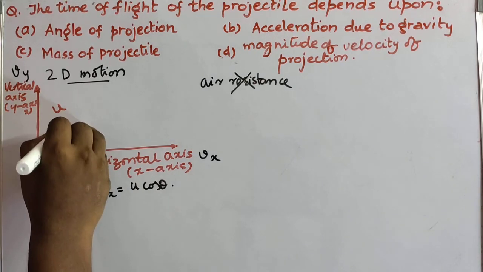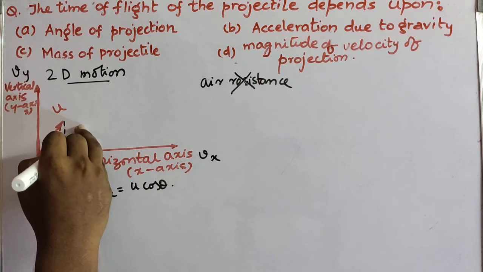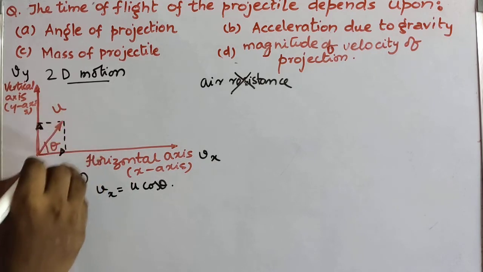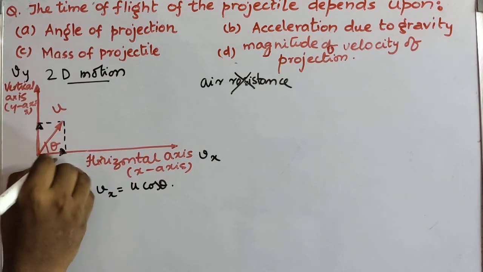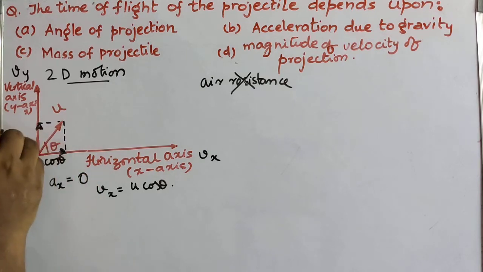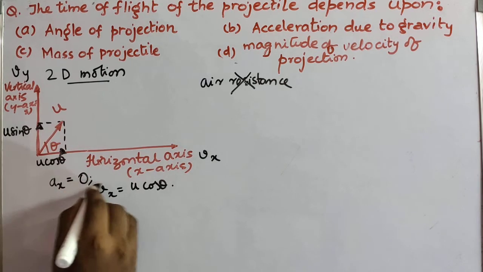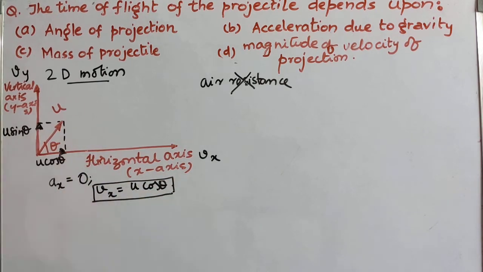If I resolve this vector u along the horizontal axis as well as the vertical axis, the component along the horizontal axis is u cos theta, and the component along the vertical is u sin theta. So the velocity along the horizontal is fixed, constant, which is equal to u cos theta.